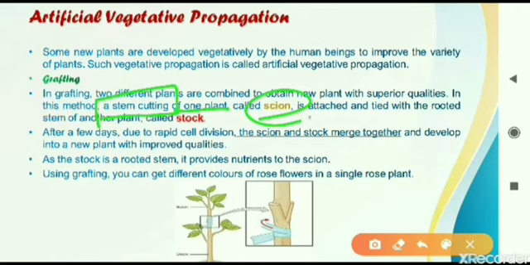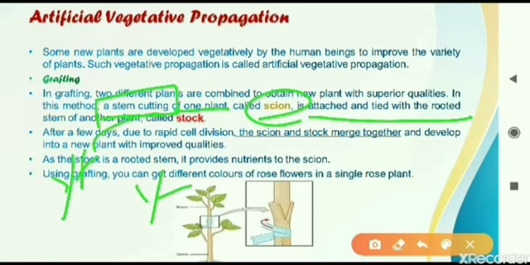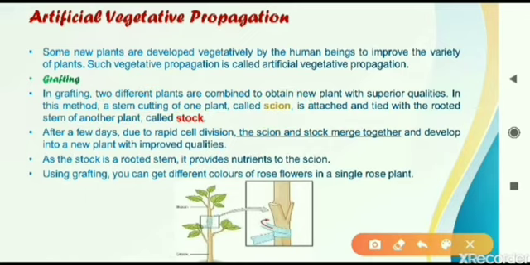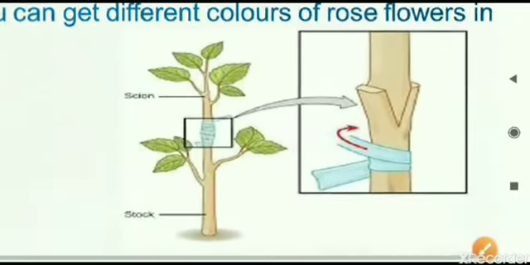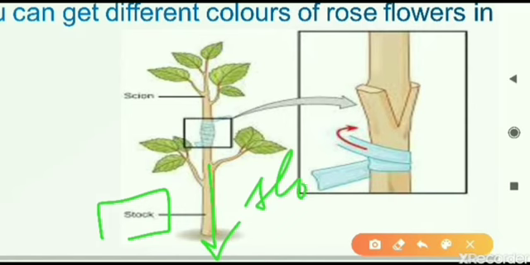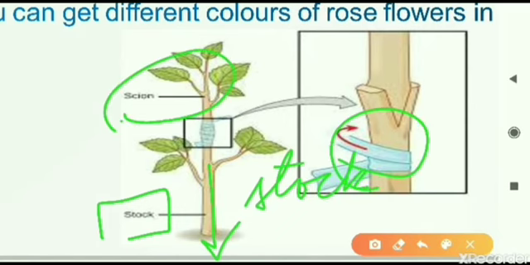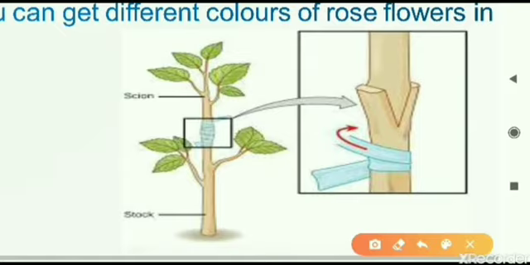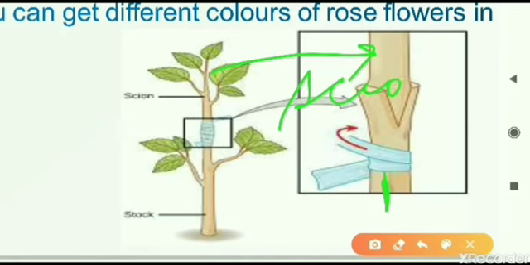This scion is now attached to another plant. That other plant is rooted in the ground. Means two plants are there. One we are cutting off, and we are putting it above the other one. The one we cut is the scion, and the one on which we are adding it is called the stalk. It will be clearer in this diagram. The one attached to the ground is called the stalk, and the one attached upward, we are tying it in this form. So we are tying two different plants. The downward one is the stalk, the upper one is the scion.